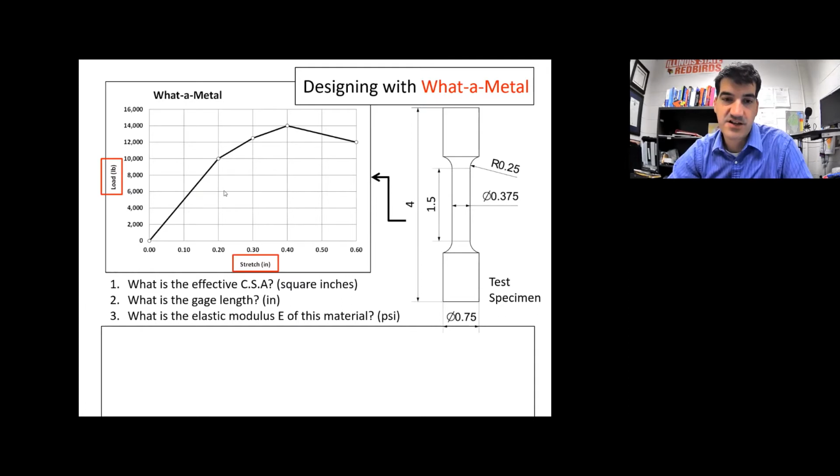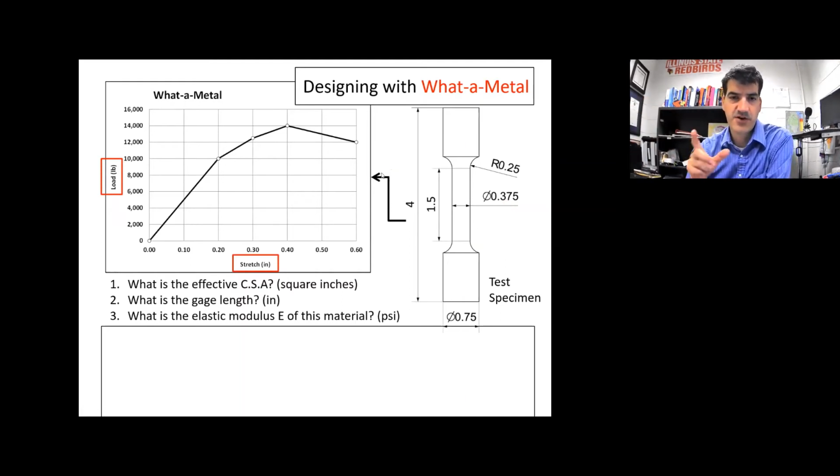Well, the cross-sectional area is, if you took a slice right here, it would look like a circle. It tells you that right here: a diameter of 0.375 inches. So what is the cross-sectional area? The way I would do this is if the diameter is 0.375, I would divide that by 2 to get the radius, and then take pi times the radius squared.